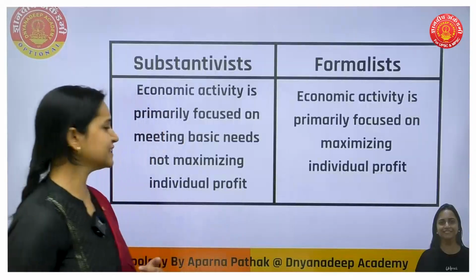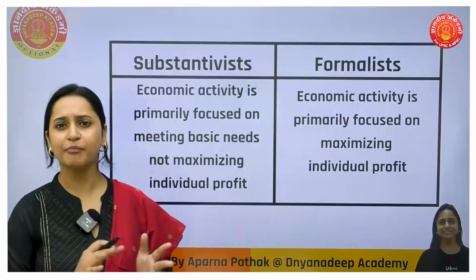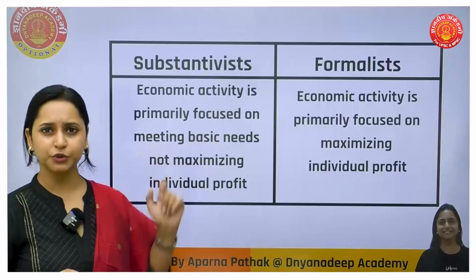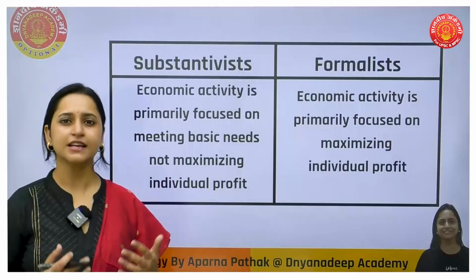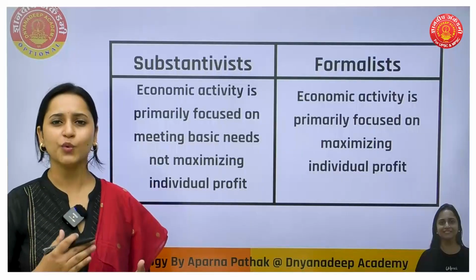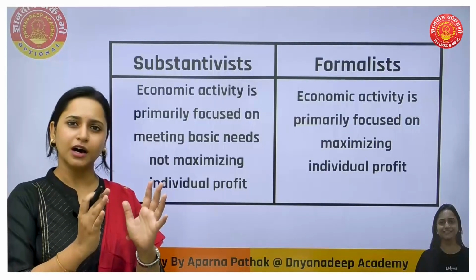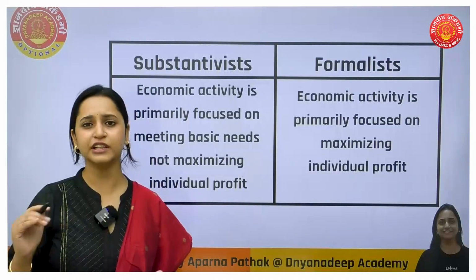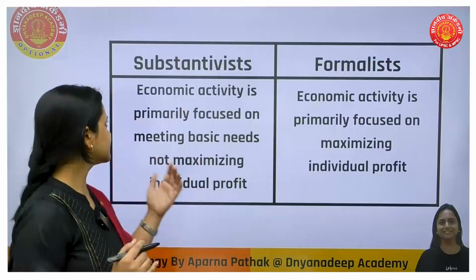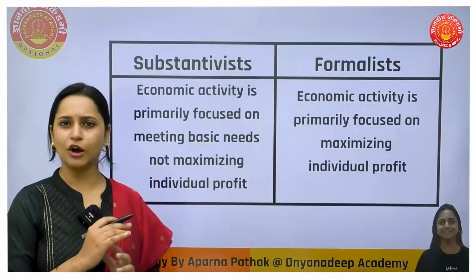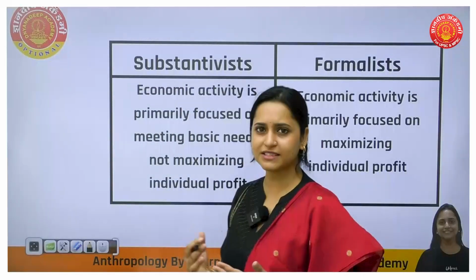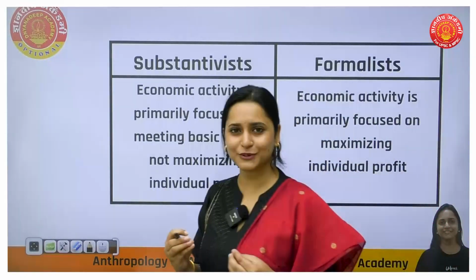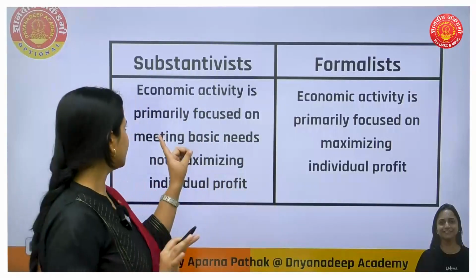If you see the types of economies, there is a very important chapter about substantivist and formalist. These are the two types of economy. What is substantivist? Substantivist is the primitive economy, where people focused on earning as per their need, whatever their basic requirement, to fulfill those needs they used to earn. There the concept of profit making or monetary gain was not there. They used to do only as much as they needed to earn to eat and to live, that's all. That was substantivist.